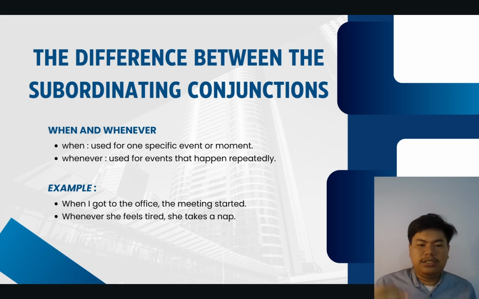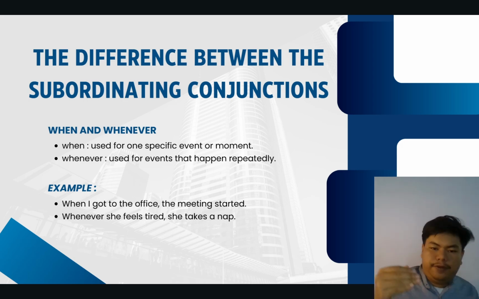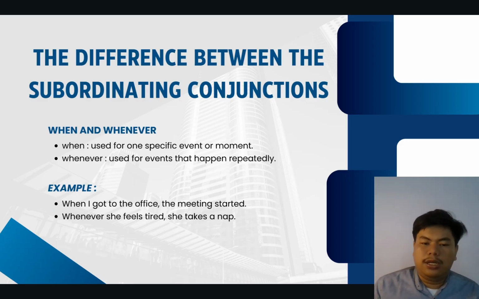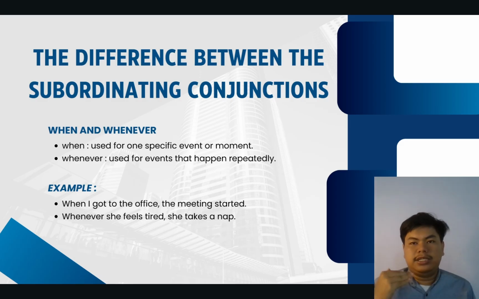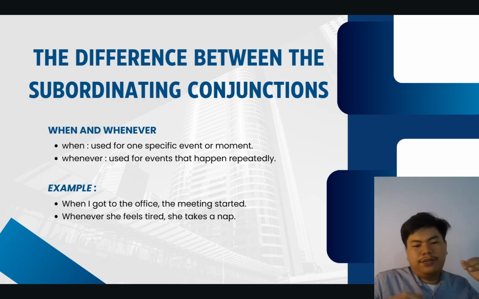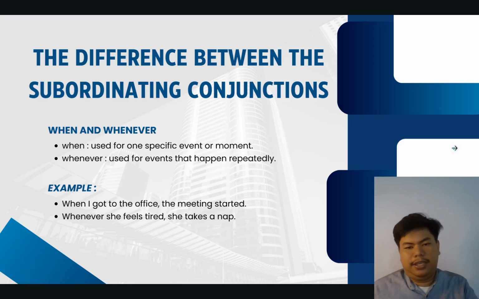And then the second one is when and whenever. When is a conjunction used for a specific event or a moment. And whenever is a conjunction used for an event that happens repeatedly, so it is more like a daily activity. For example, when I got to the office, the meeting started. And whenever she feels tired, she takes a nap.